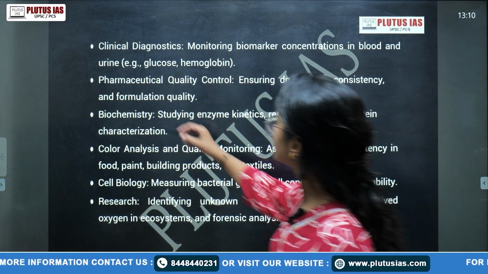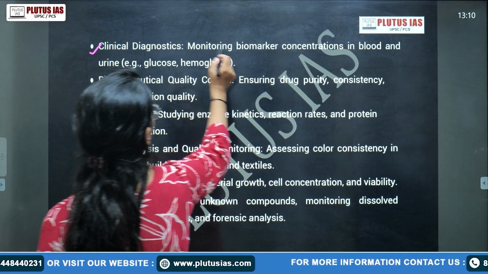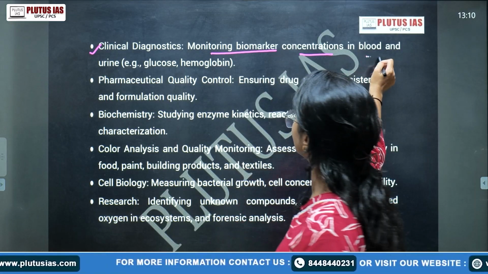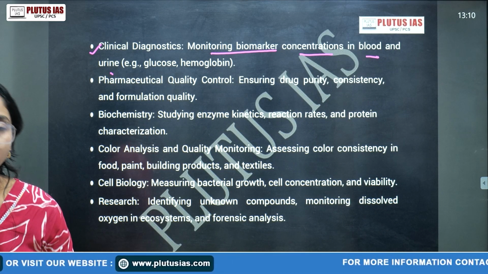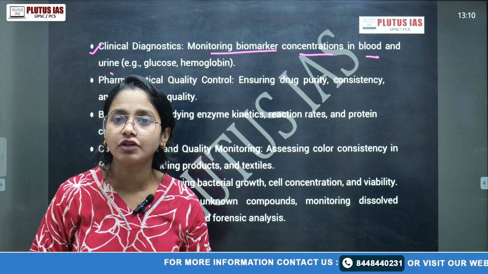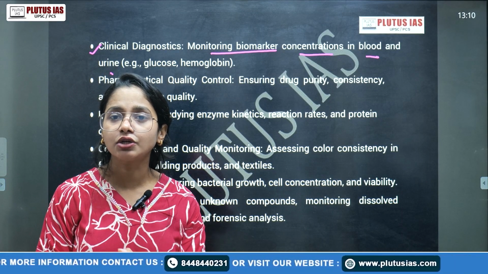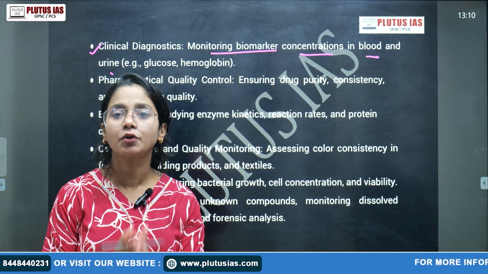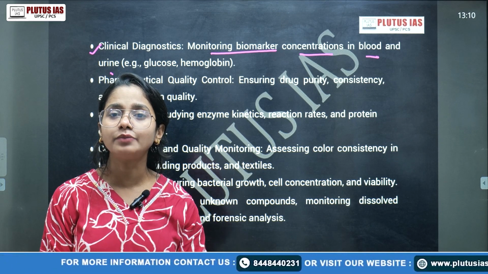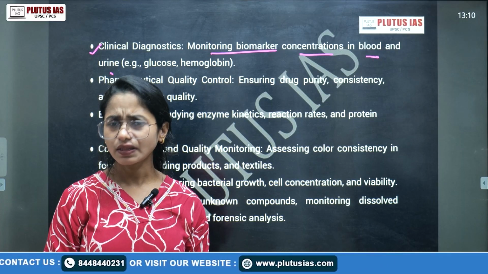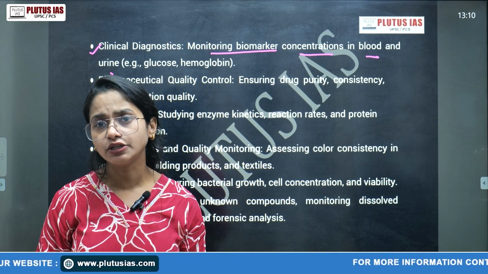Then the clinical diagnostics. Clinical diagnostics, of course, monitoring the biomarker concentration in the blood and the urine. Sometimes we must have heard about the concept of ketouria. What is ketouria? The concentration of the protein, and when the protein molecule starts breaking down, it will come through the urine system. Of course, this is a severe kind of malnutrition.